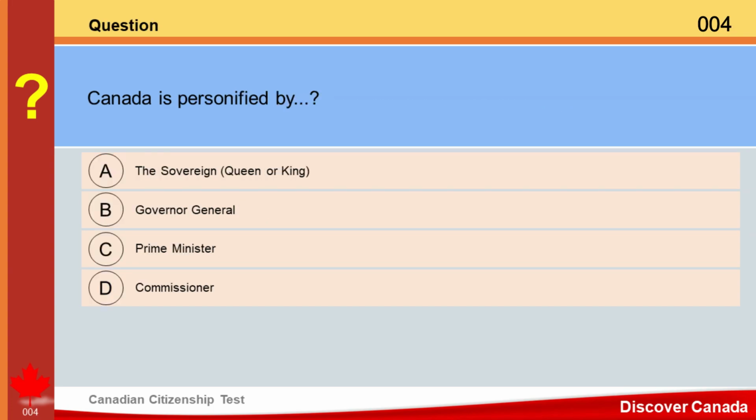Question. Canada is personified by A. The Sovereign, Queen or King. B. Governor General. C. Prime Minister. D. Commissioner. Answer. The Sovereign, Queen or King.